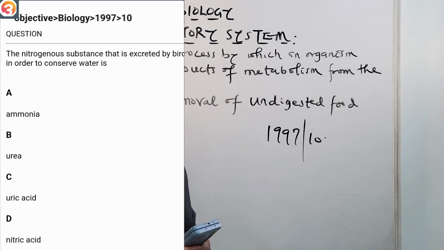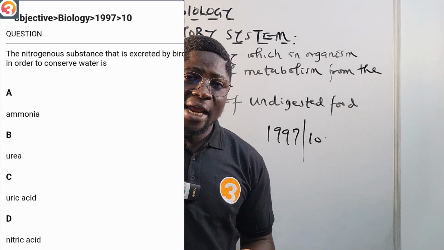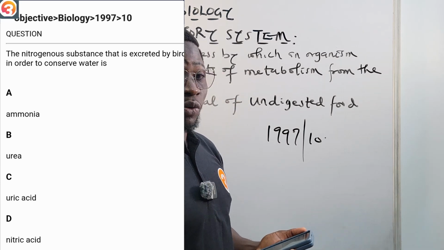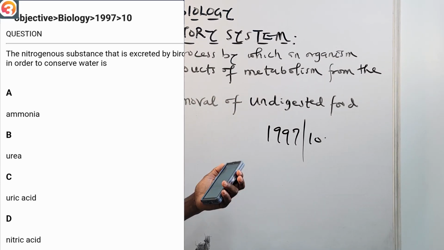It says that the nitrogenous substance that is excreted by birds in order to conserve water is: A, ammonia; B, urea; C, uric acid; D, nitric acid. So these are the options.